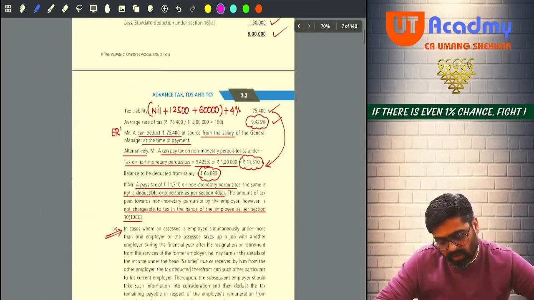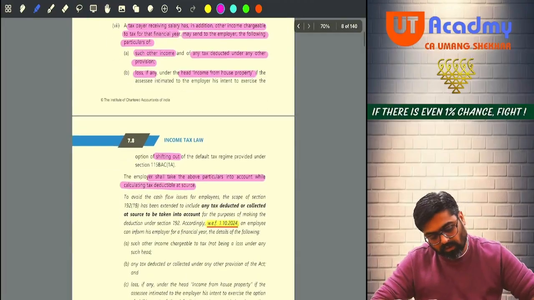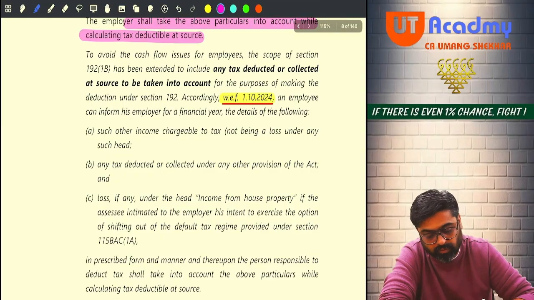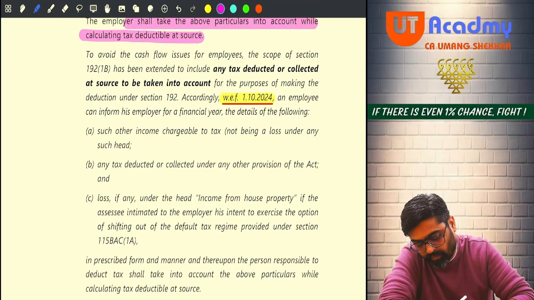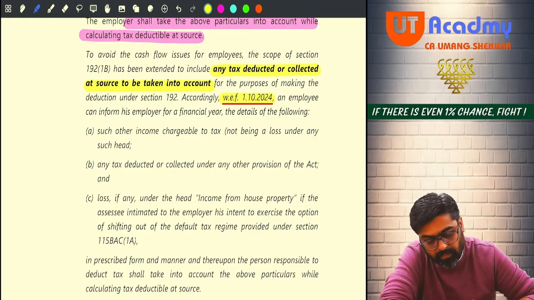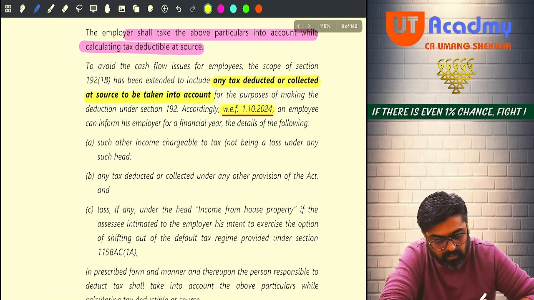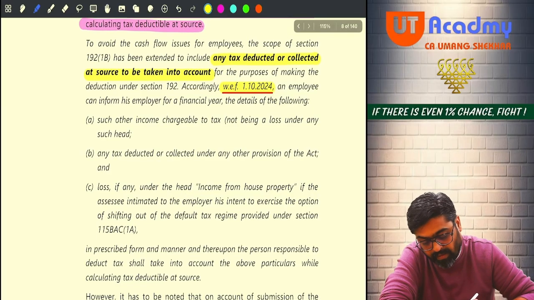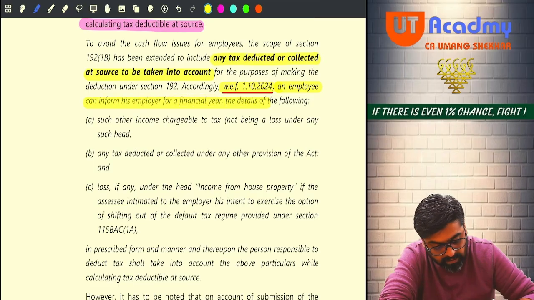So this was the way in which things are to be done. Now pay attention. To avoid cash flow issues for the employees, the scope of section 192(2B) has been extended to include any tax deducted or collected at source to be taken into account for the purposes of making the deduction under 192. Accordingly, with effect from 1st April 2024, this year the amendment has come. An employee can inform his employer, for the financial year, the details of the following.